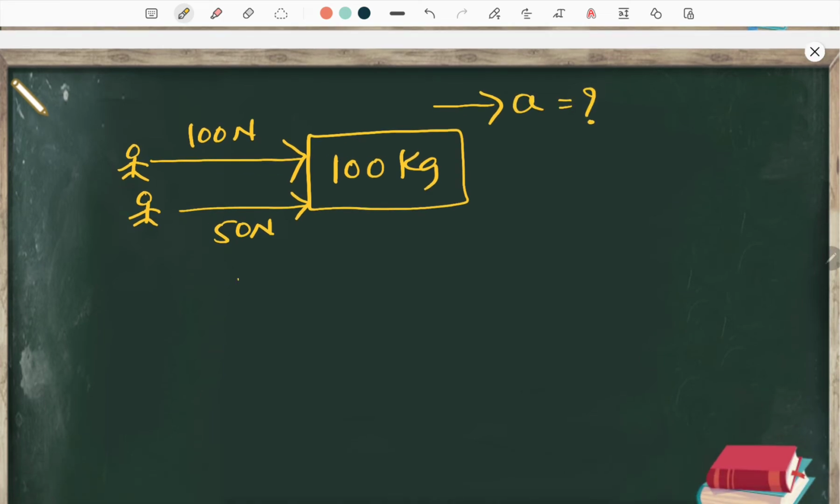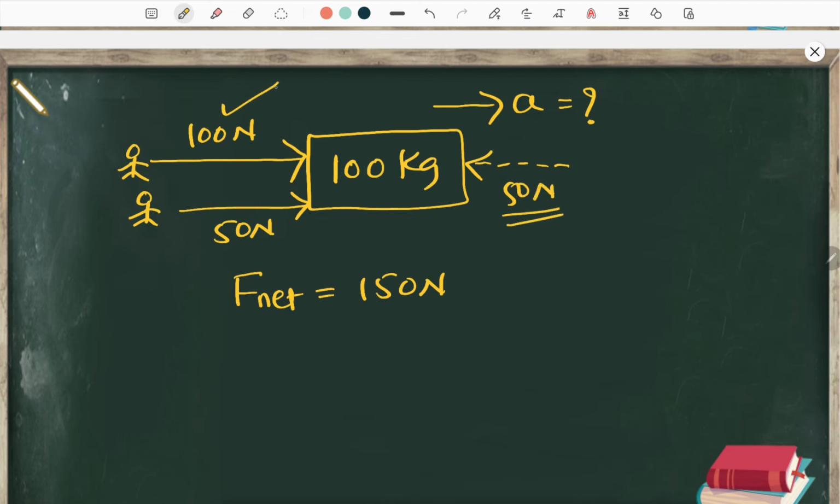Now what will you do? You have to write F net. Now what will be the F net this time? Don't you think it is 150 Newton? Why is it 150 Newton? Because together these are in the same direction. If it was in the opposite direction, which is not there right now, then you would have subtracted this 50 from 100. Correct? But right now both 100 Newton and 50 Newton are in the same direction. That's why we have to add them.